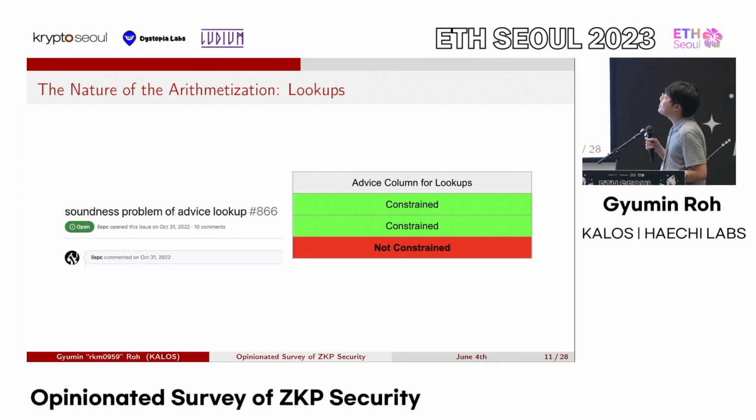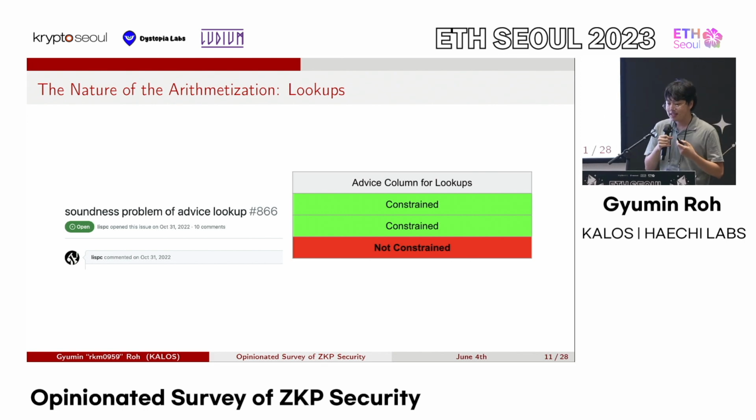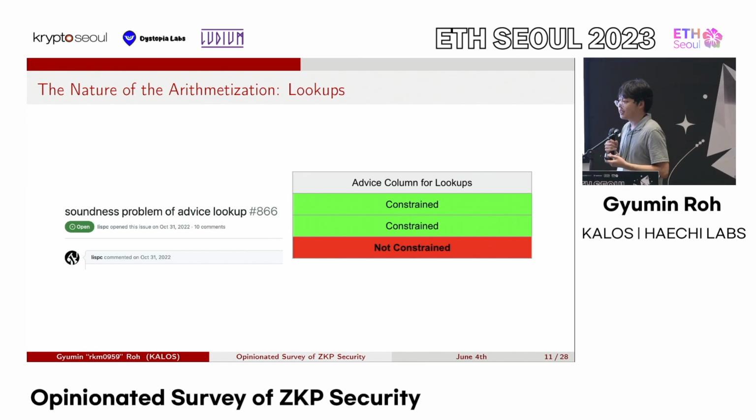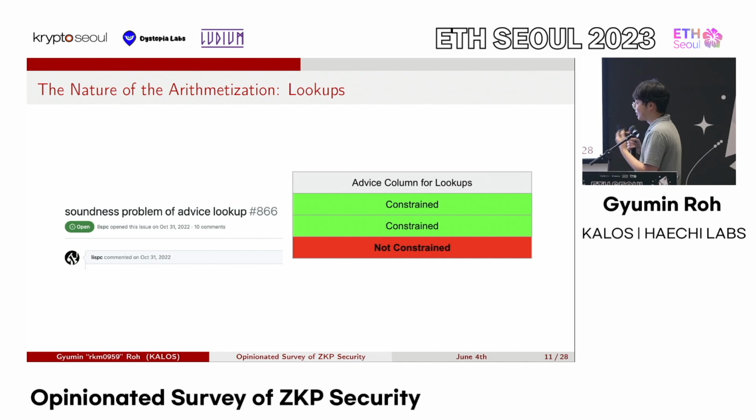So that's what happened, and this kind of shows that if you think deeply about how lookups could break stuff, then we could see this bug class and think that this is derived from the nature of Plonk that we use, which is that we use lookup arguments.